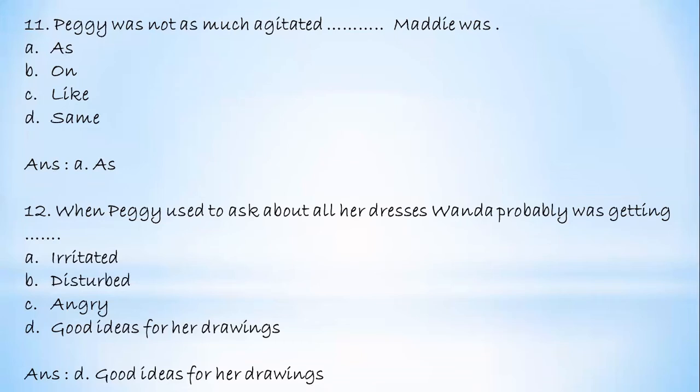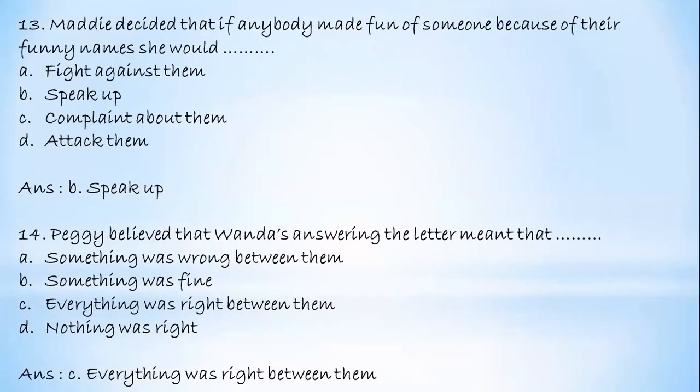Next. Maddie decided that if anybody made fun of someone because of their funny names, she would dash. Fight against them, speak up, complain about them, or attack them. And the answer is option B, speak up.